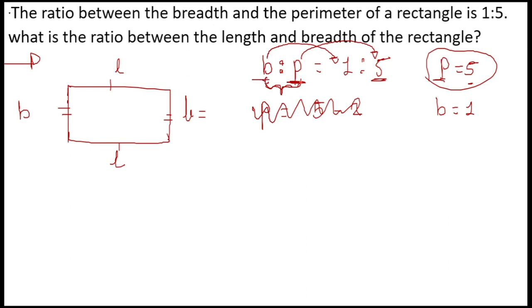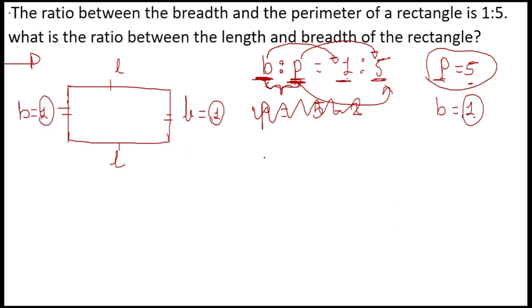Breadth is to perimeter is 1:5. So I am assigning the value for breadth as 1 and for the perimeter as 5. Got it? First thing. Now if this is the breadth, which I have assigned value as 1, here also I am assigning the value for breadth as 1, right?